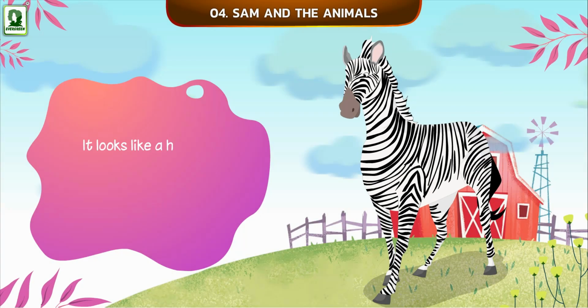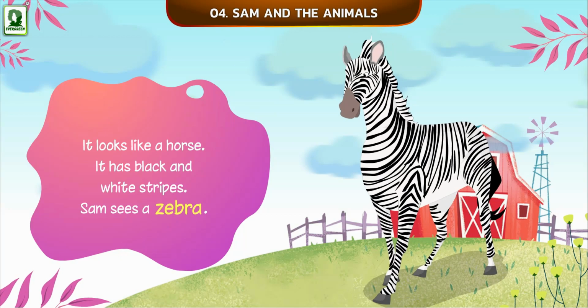It looks like a horse. It has black and white stripes. Sam sees a zebra.